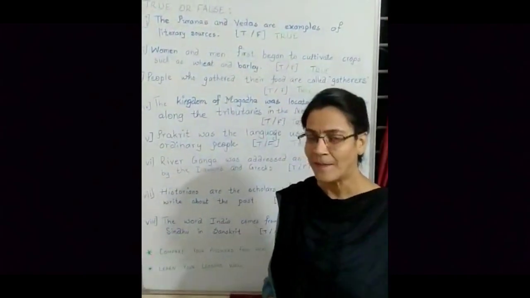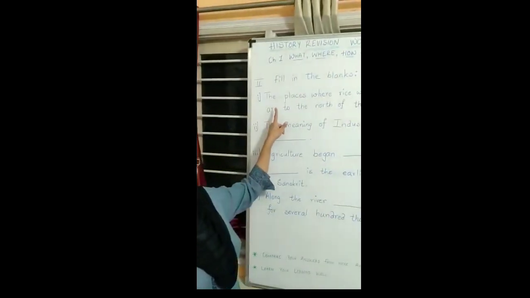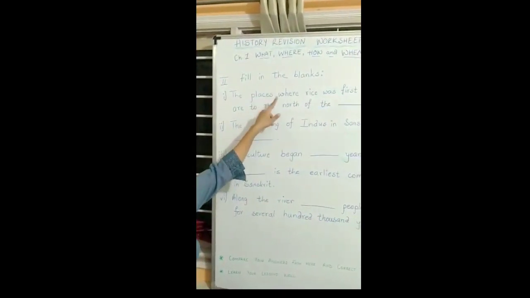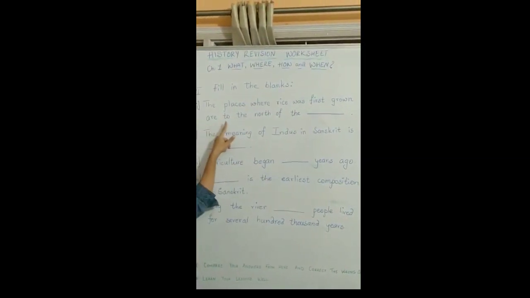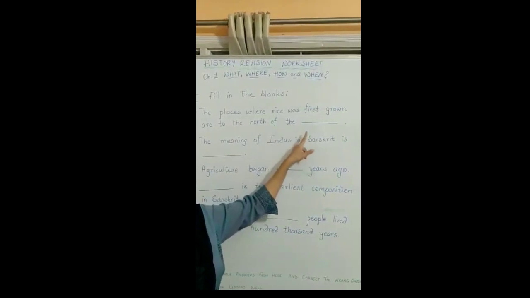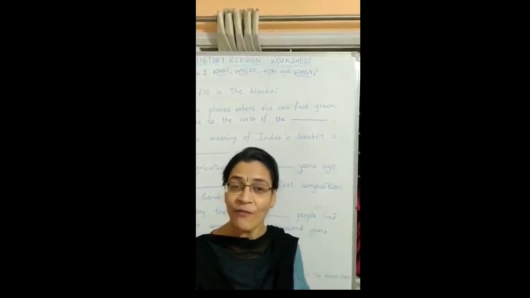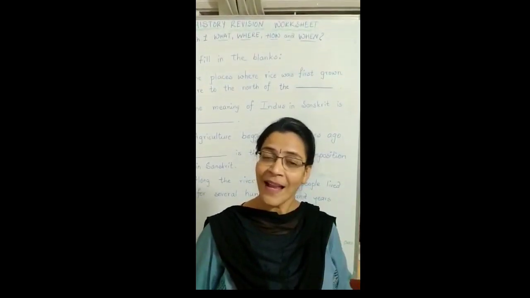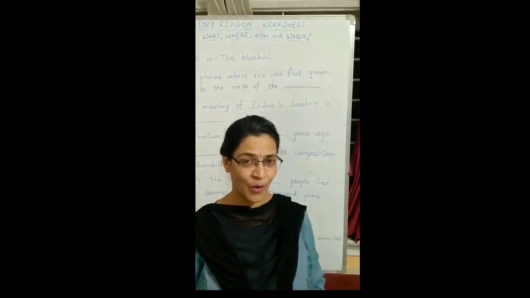Question. Fill in the blanks. Fill in the blank first. The places where rice was first grown are to the north of the dash. Well, children, the wheat and barley were grown at Suleiman and Kirtar hills in the northwestern part of Indian subcontinent.